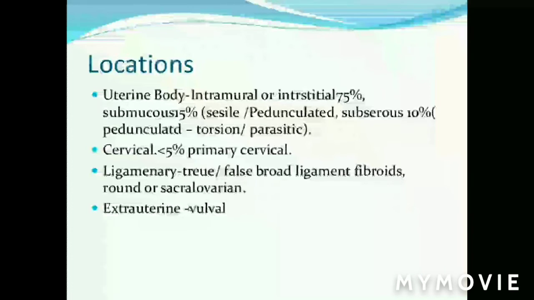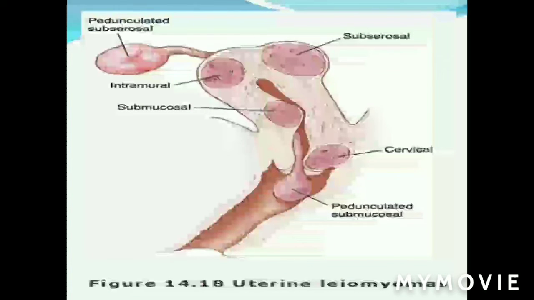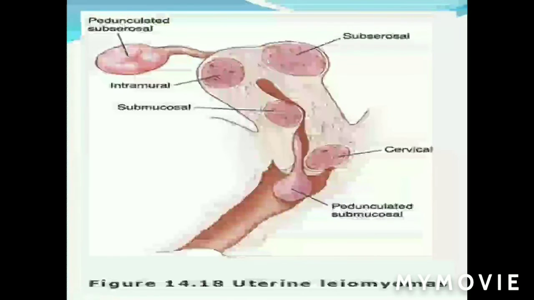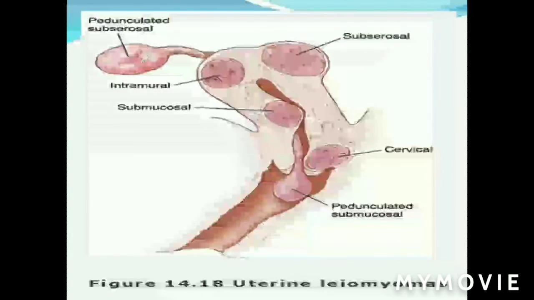Extrauterine fibroids are very rare, seen in vulval or vascular origin. Again, a review. See, this is the intramural or interstitial. If this is going towards the peritoneal layer, just beneath the peritoneal layer, it is called subserous fibroid. The subserous fibroid may leave the normal uterine wall and become pedunculated. Occasionally, it may get attached to another vascular organ and get nutrition through blood supply from that particular organ. That's why they are also called parasitic or wandering fibroids.